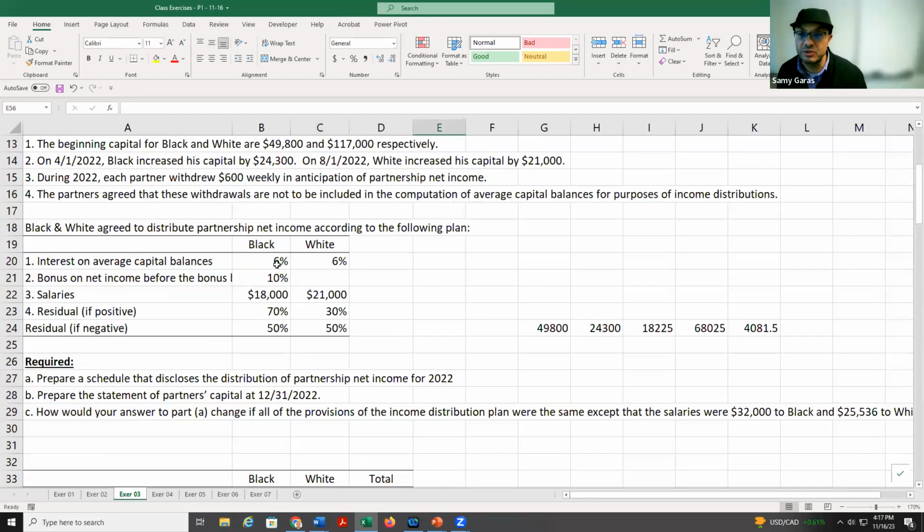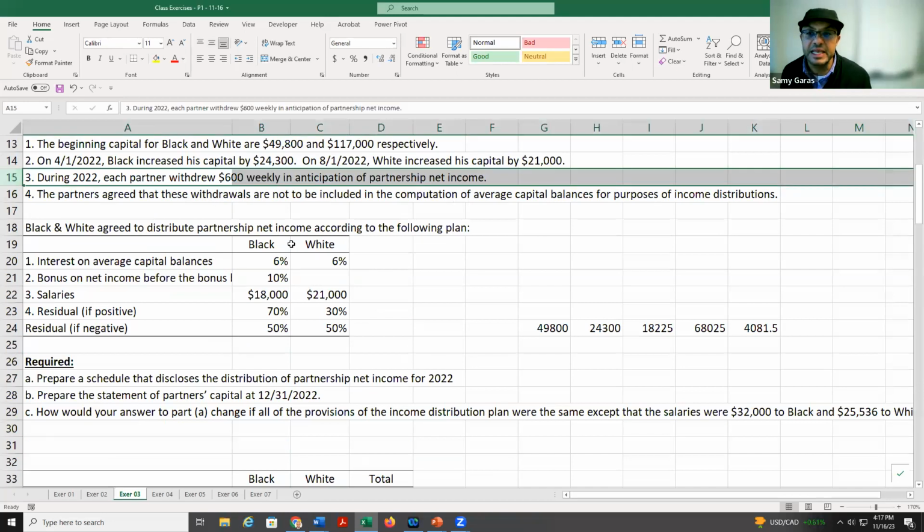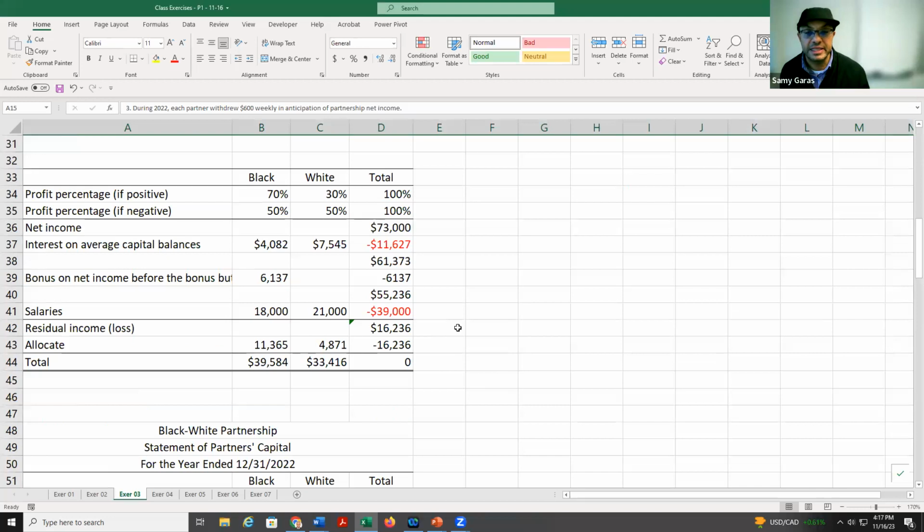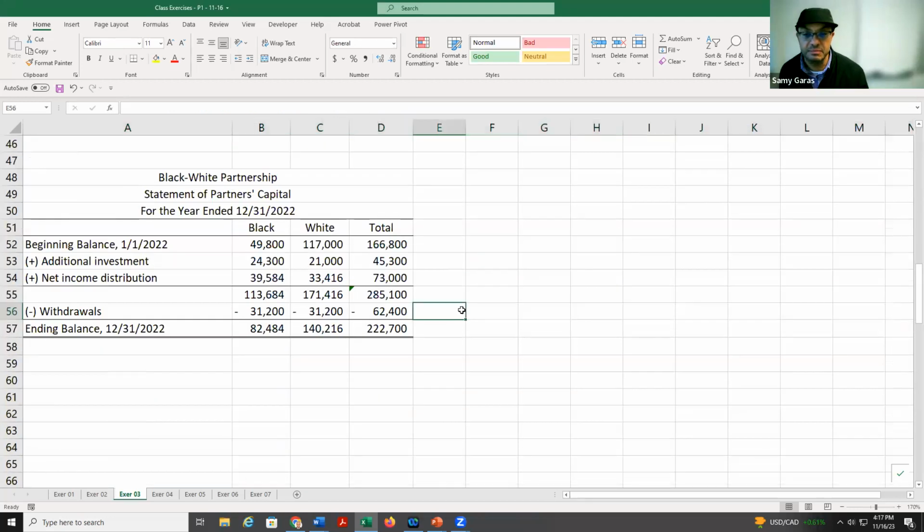In the example, you will see here, they get a withdrawal of 600 weekly. So I take the 600 multiplied by 52 weeks. We get 31,200. And then we subtract it, we get the ending capital for each one.